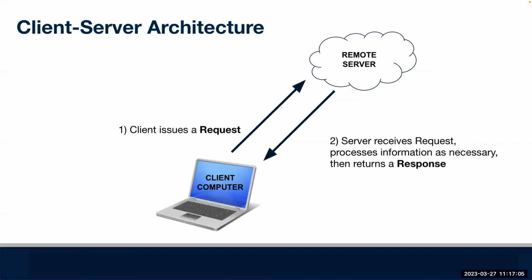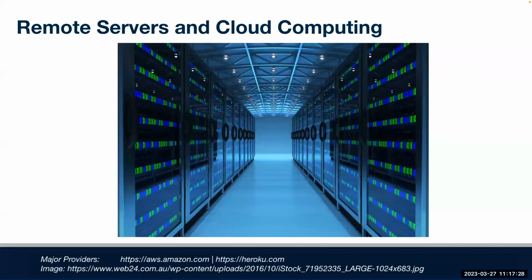We can call the role of the requesting computer the client, and the role of the computer that returns the response, we call that the server. And so a lot of the times when we're requesting data from the internet, the server, the computer that's returning the data, is just some monitorless, keyboardless computing device, maybe in some Amazon data center somewhere.